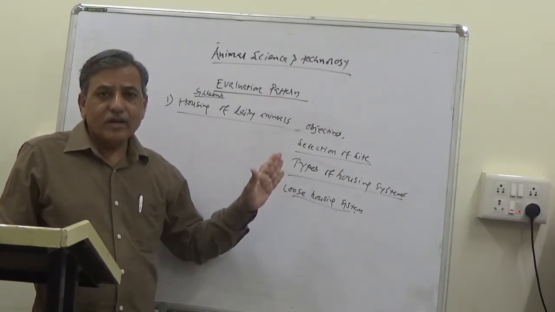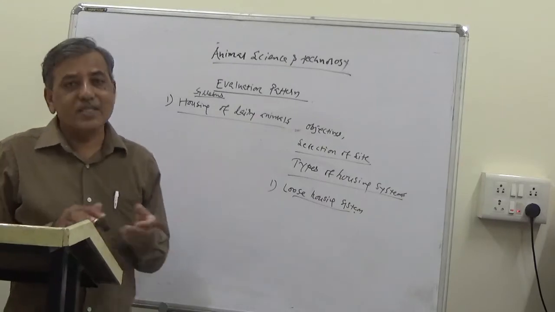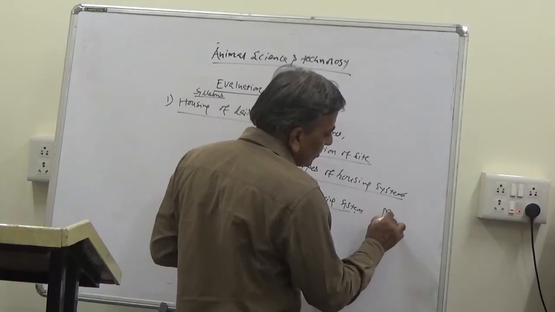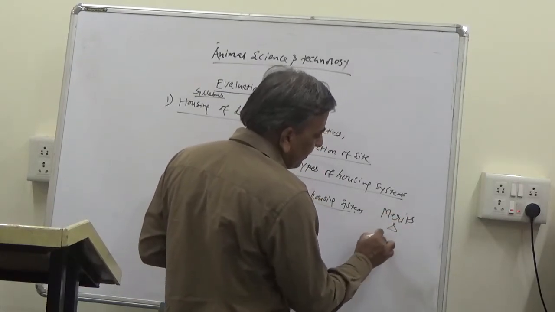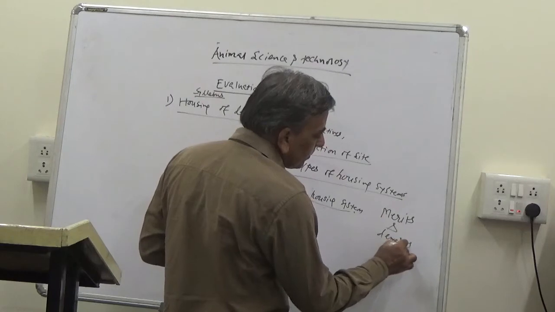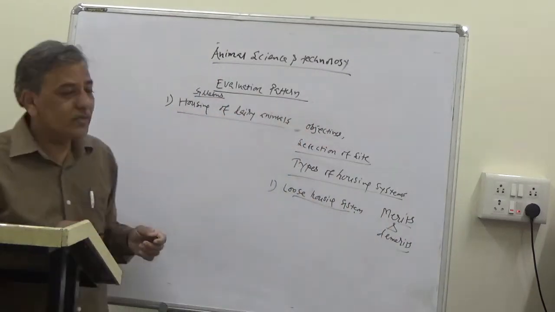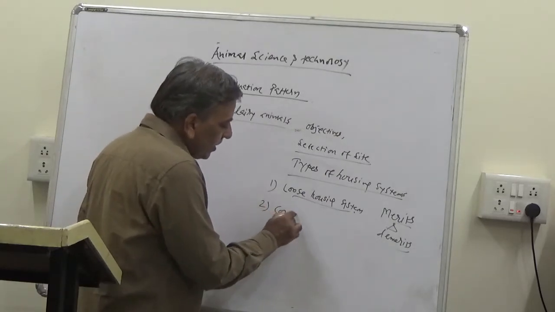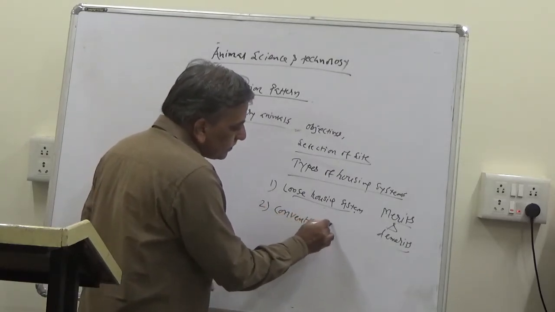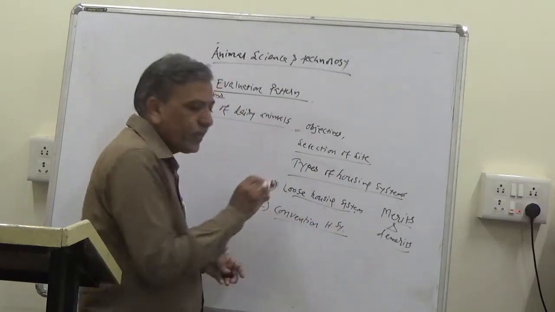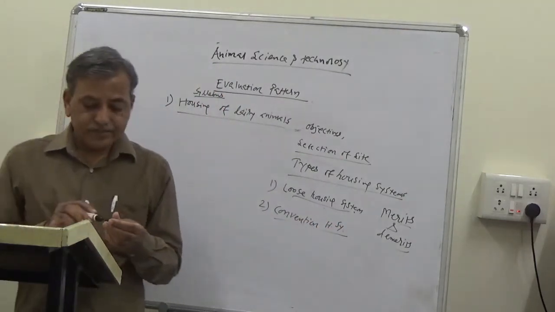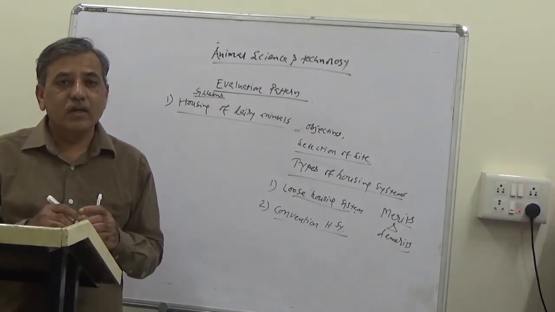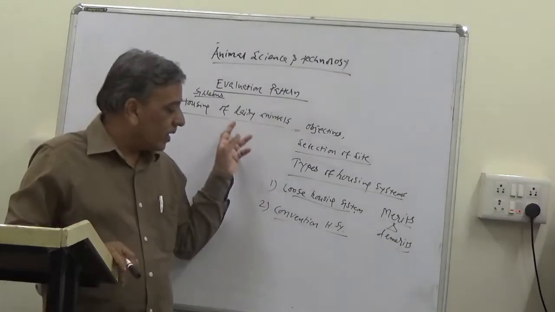There are of course merits and demerits of each system, so that also we are going to study. Merits and demerits are also called advantages and disadvantages. That also we are going to study for each and every system of housing. So loose housing system is there, and another one is the conventional housing system, in which the site is selected and a house is constructed on scientific lines for the dairy animals.